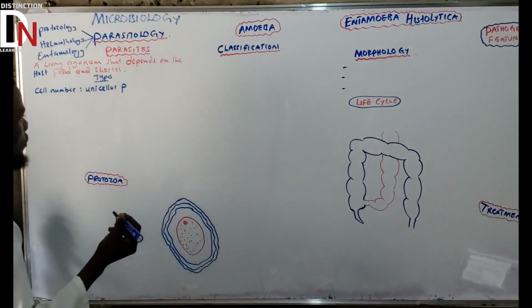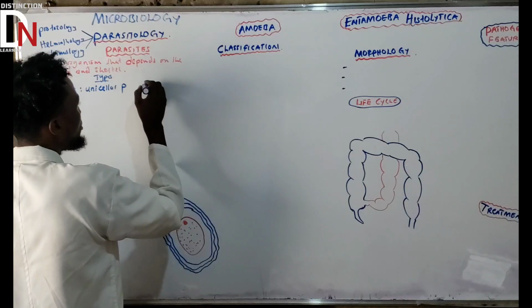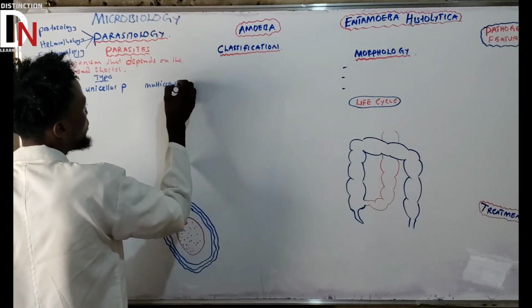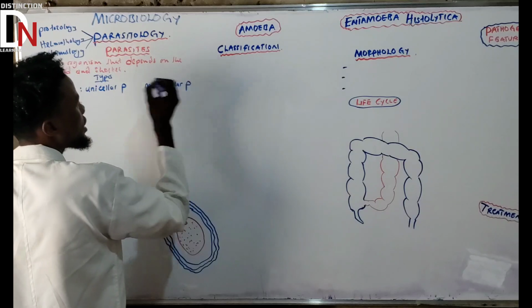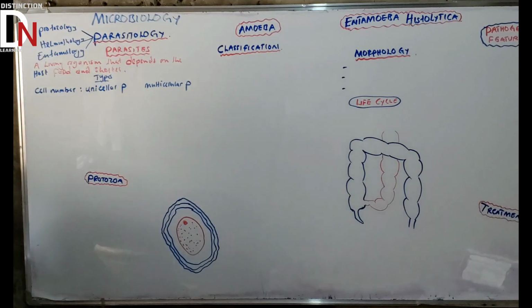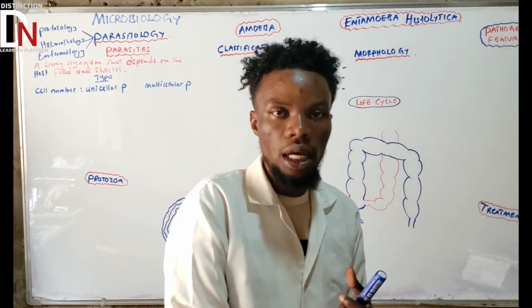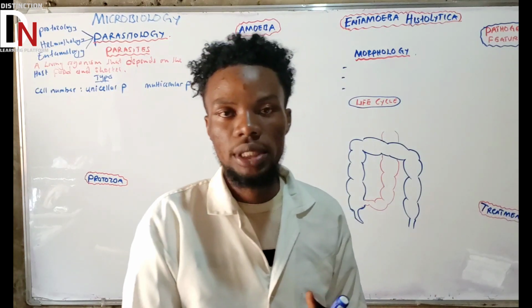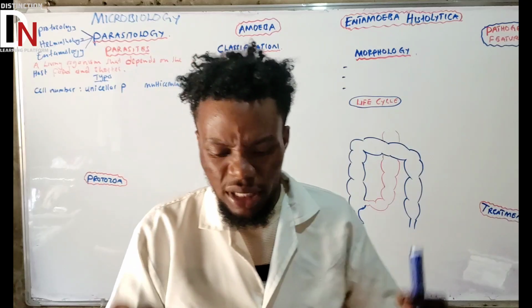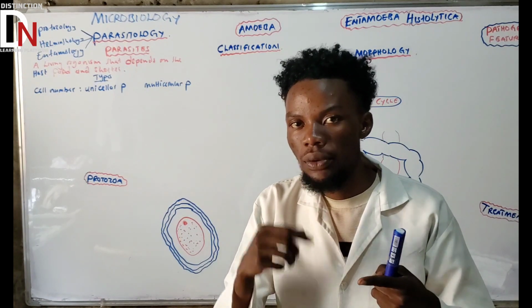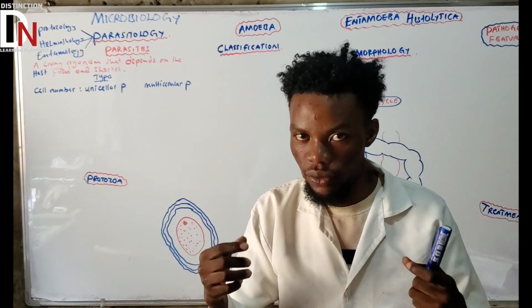And what else? We have what we call multicellular parasite. Let's just use also P there. So those are the two important categories, okay? So now let's dive in further on unicellular parasite and multicellular parasite, because you need to understand those types of parasites that have one cell, and those parasites that have many cells. What are those?